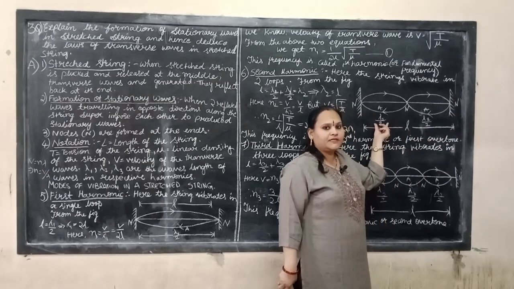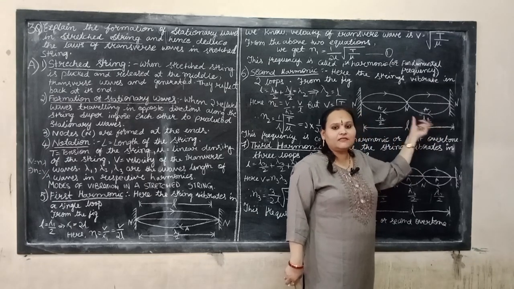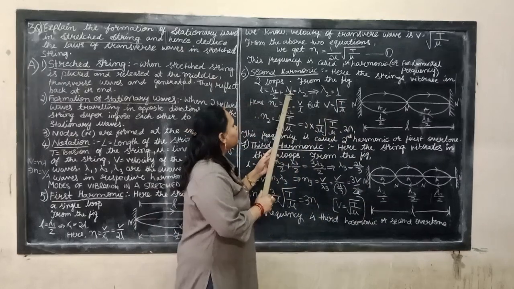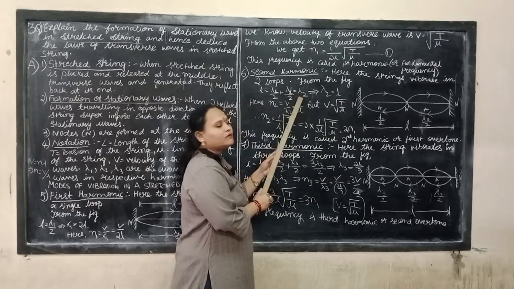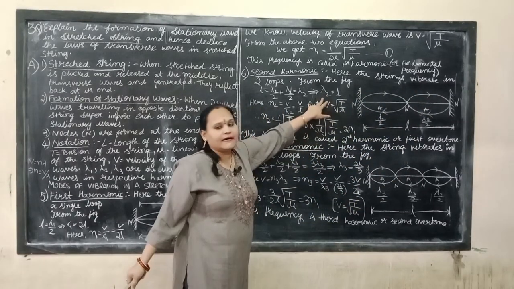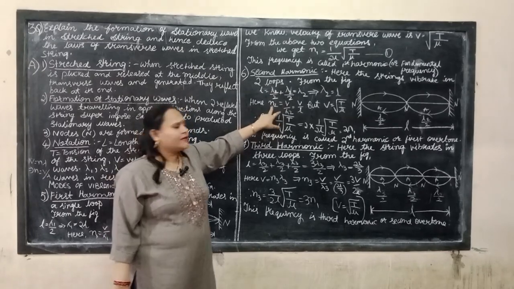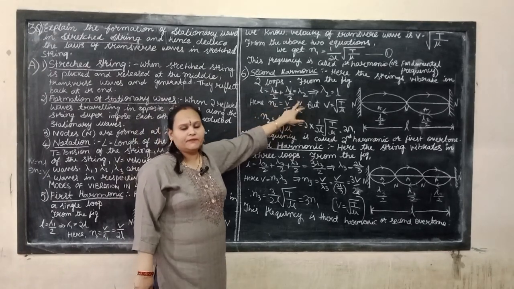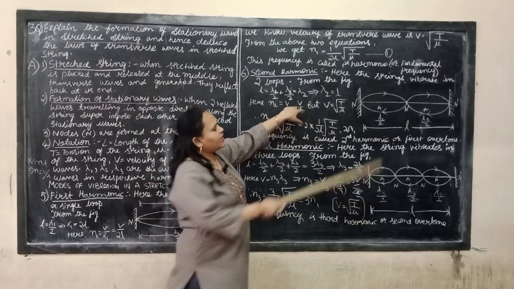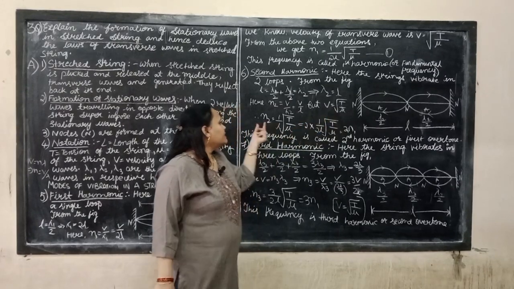Distance second, so lambda 2 by 2. The total string length is L, so L equals lambda 2 by 2 plus lambda 2 by 2, which is equal to lambda 2. So the total length of the string is equal to lambda 2. Next formula: n2 equals V by lambda 2. What is lambda 2? L. So V by L, but we have the formula V equal to root of T by mu.